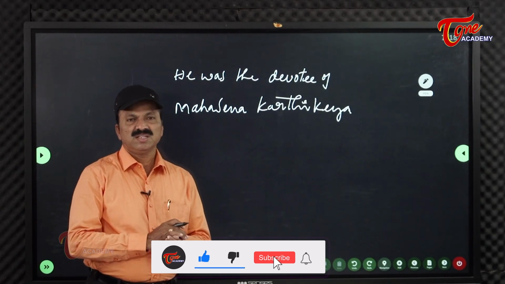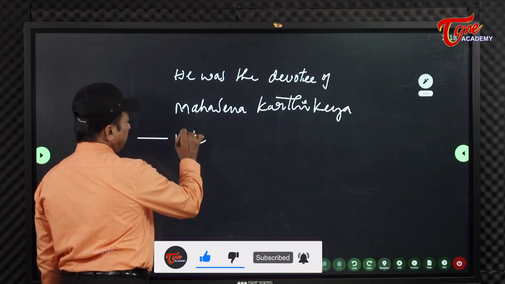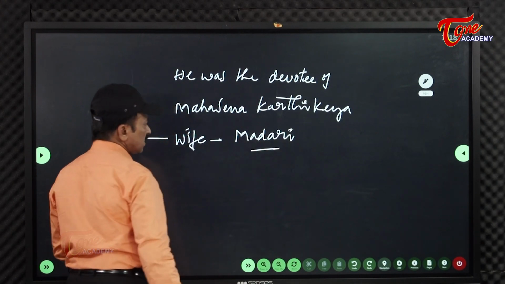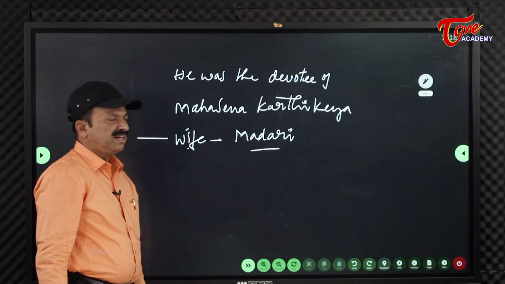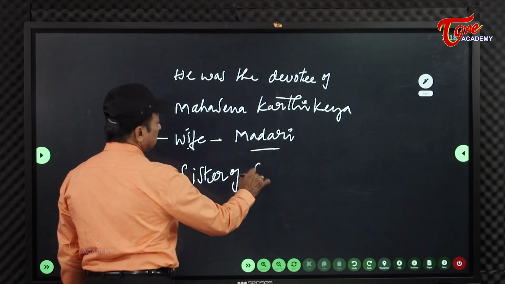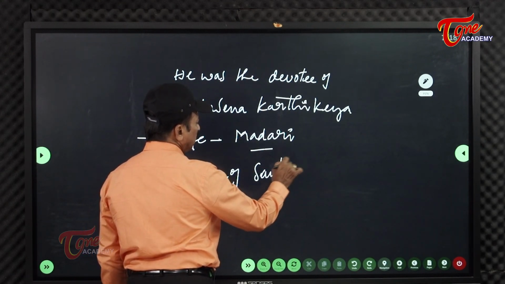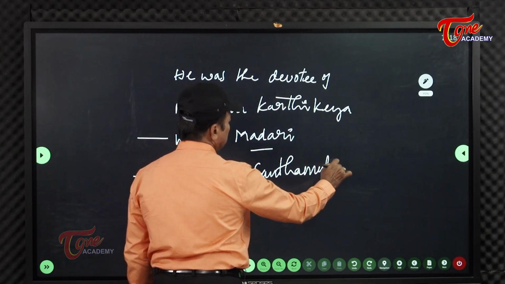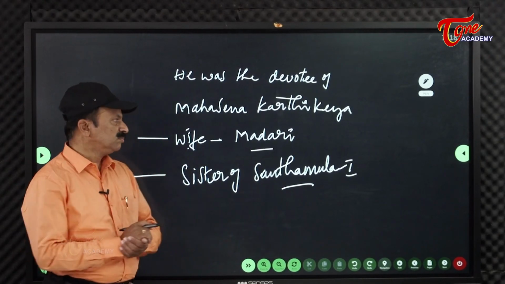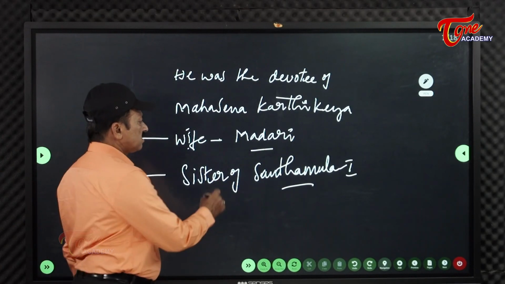His wife's name was Madari. Madari was the wife of Vasishtiputra Shantamula I. Then the sisters of Shantamula I. He was called Vasishtiputra Sri Shantamula, otherwise we are calling him Shantamula I. In the period of this Shantamula I, who were the sisters of this one?